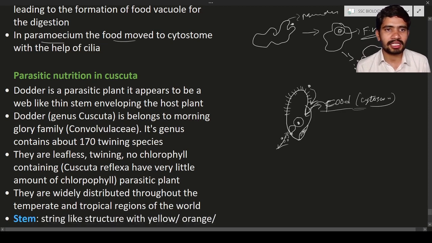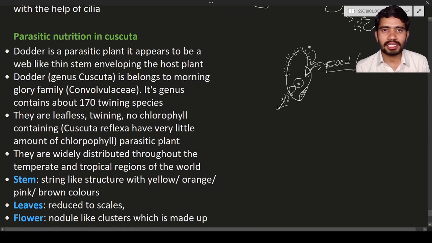Next is parasitic nutrition in Cuscuta. Cuscuta is a parasitic plant. What is meant by a parasitic plant? It is a plant that will not perform photosynthesis. It has a very small amount of chlorophyll, and in some species of Cuscuta, no chlorophyll is present. Even though some species have a little chlorophyll, they will not perform photosynthesis, and they depend upon the host plant, okay.